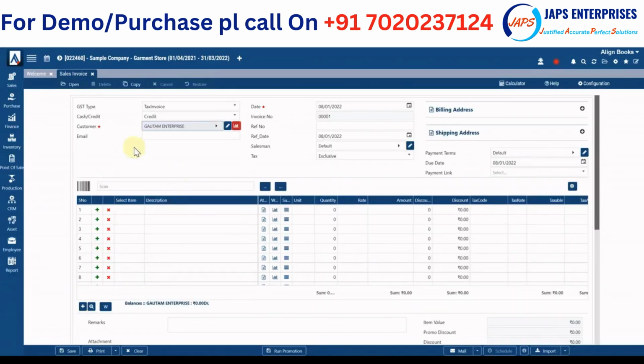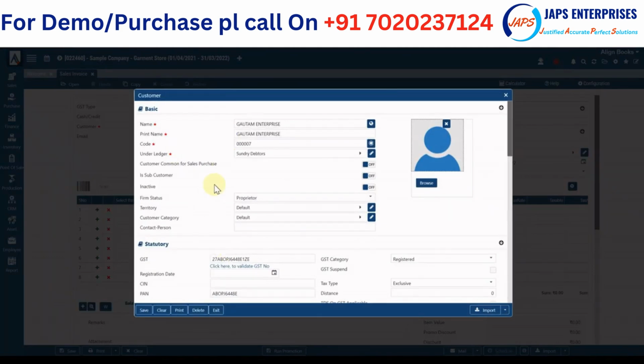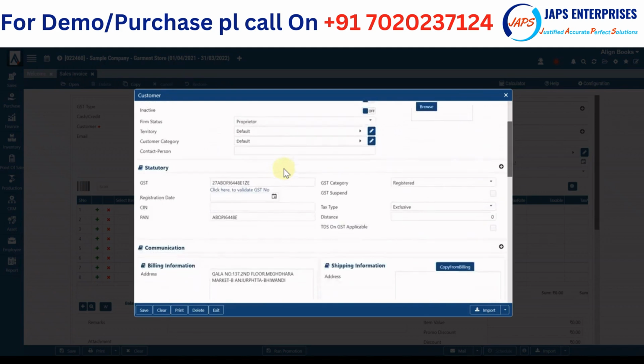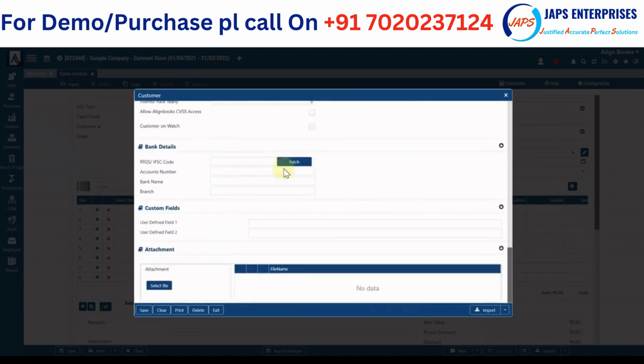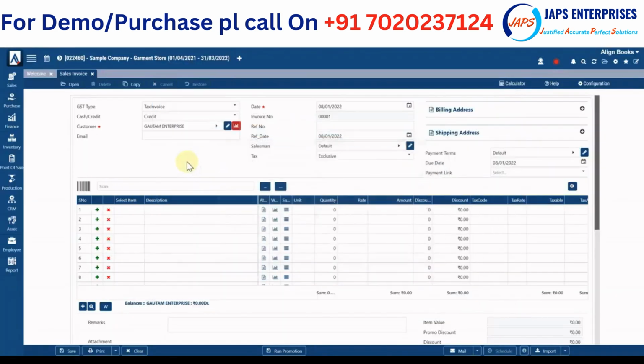Again, on every drop down list you have option to create a new master from here itself. So when you click on this, you can modify the existing master, or you can create a new master from there itself. So this is uniform functionality provided everywhere. So this eases out your process. So when you are generating your invoice and a new customer comes in, you don't have to go to the customer module and generate customer. From here itself you can create a new customer.